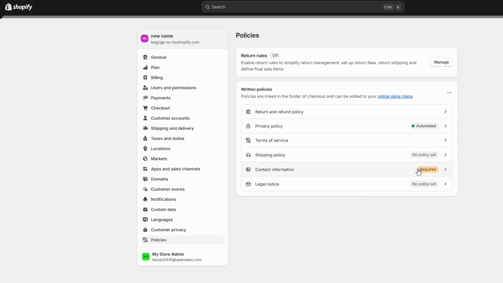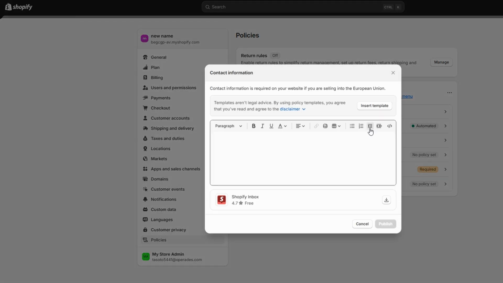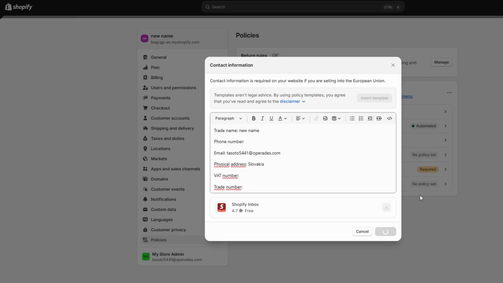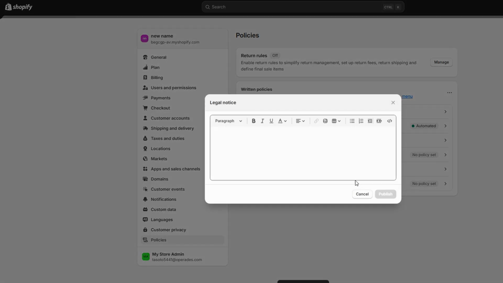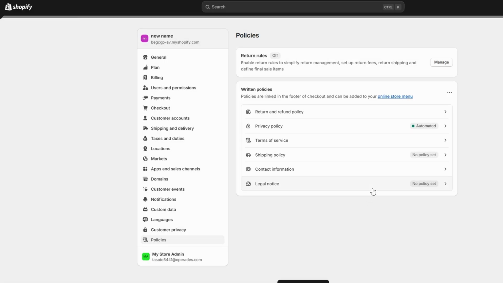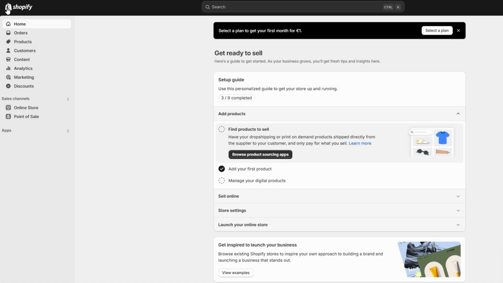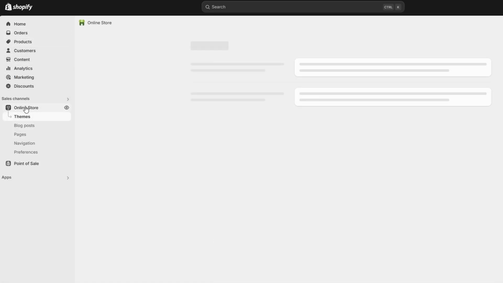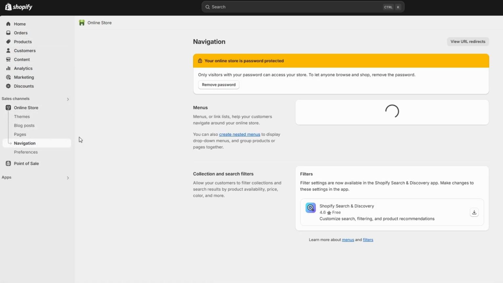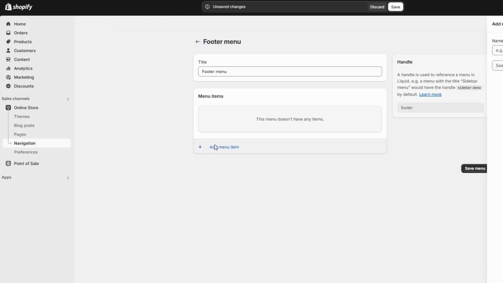Once you've added your business contact details, click Save after editing each policy. Next, to add these policies to the footer, go back to your Shopify dashboard and navigate to Online Store Navigation. Under Footer menu, click Edit menu. You can remove any unnecessary links, like the default search link. Then click Add menu item.